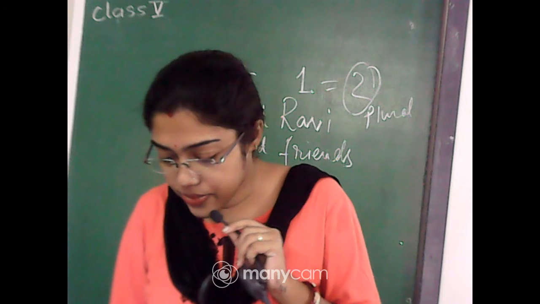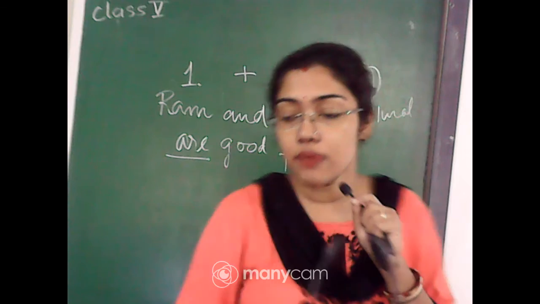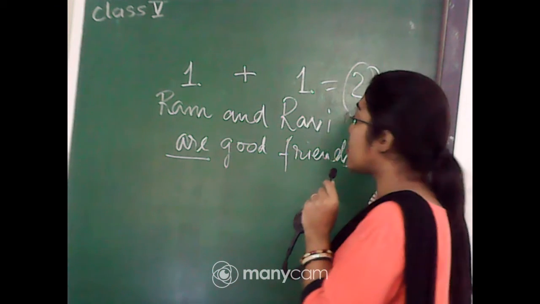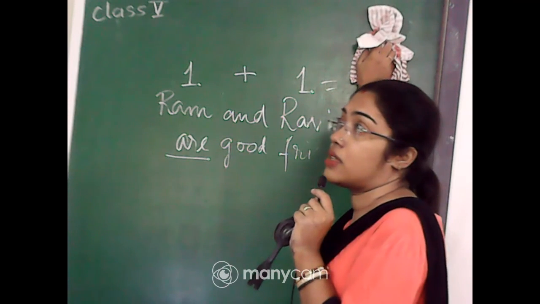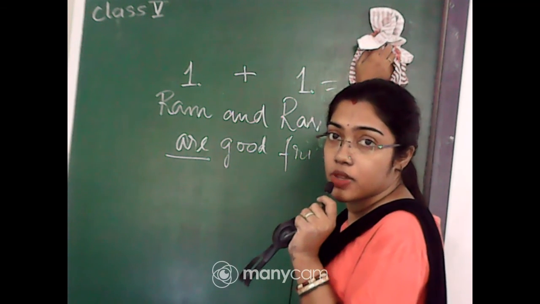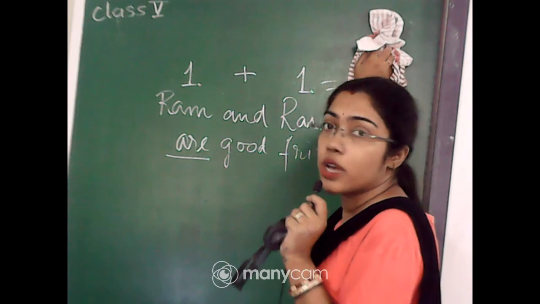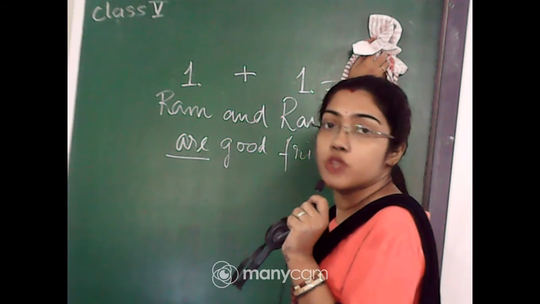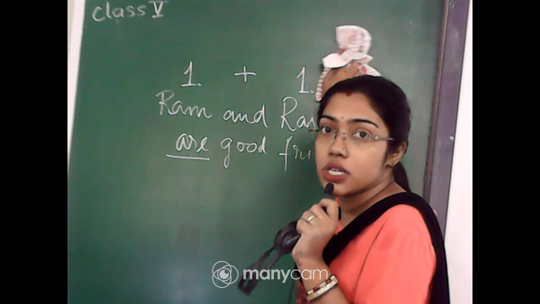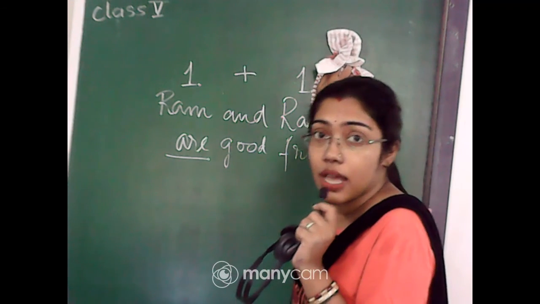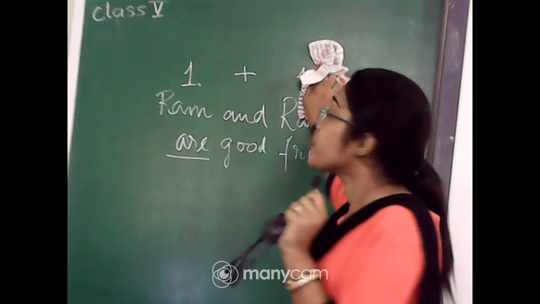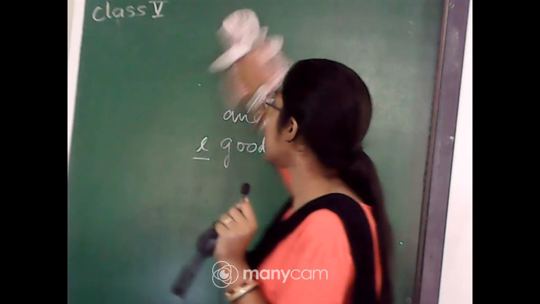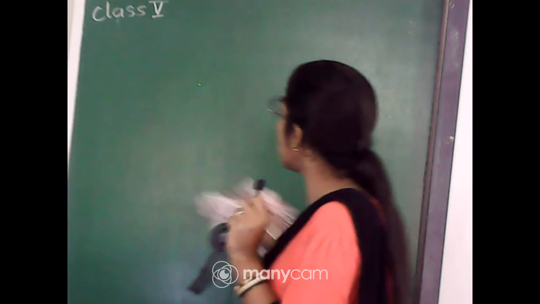Next is when we are using collective nouns. Remember this all the time. When we are using the collective noun, means a fleet of sheep, or a bouquet of flowers, a class of students, an army of soldiers, a colony of ants. These are all what? Collective nouns. Do you remember the collective nouns? So whenever we are using a collective noun, we will use it in the singular verb.